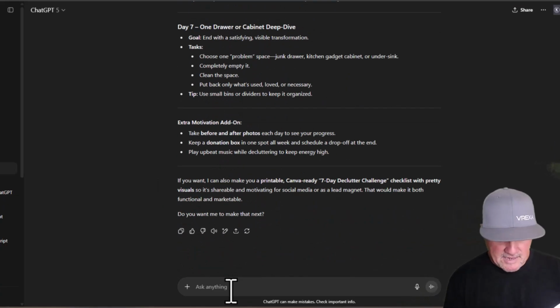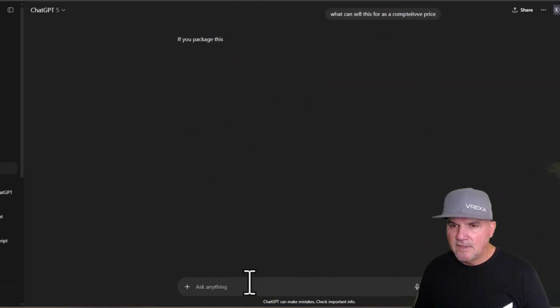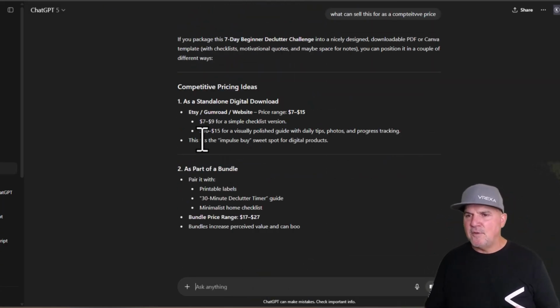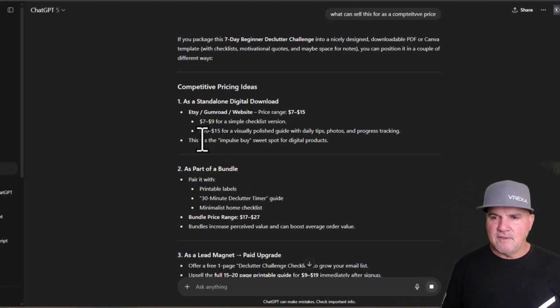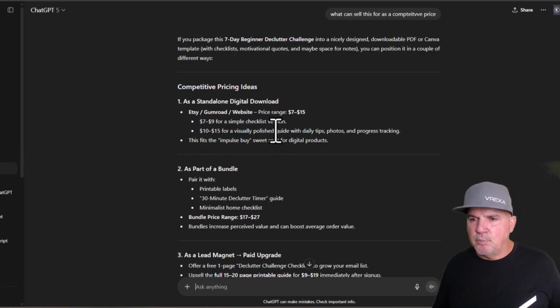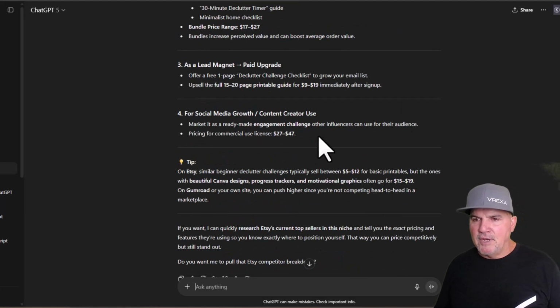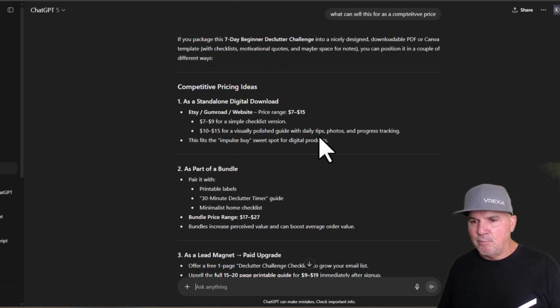And I'm even going to ask ChatGPT, what can I sell this for as a competitive price. I just slapped it in. You can misspell because ChatGPT knows. So I knew right away that I would sell it for $7. 7 to 9, simple checklist version. That's what they're going for out there. So look at these. You can bundle this and make it just a little bit bigger.